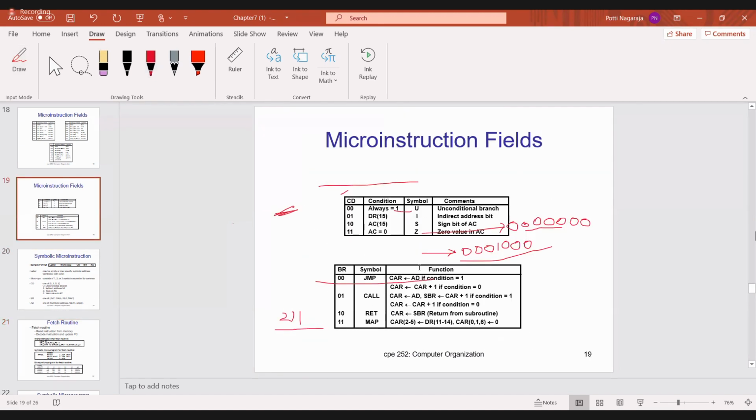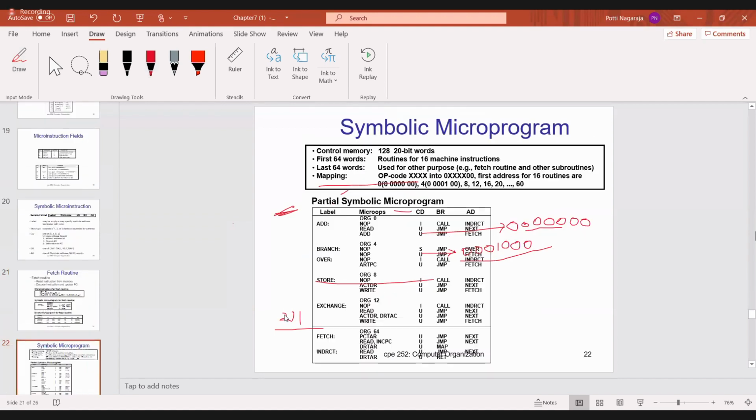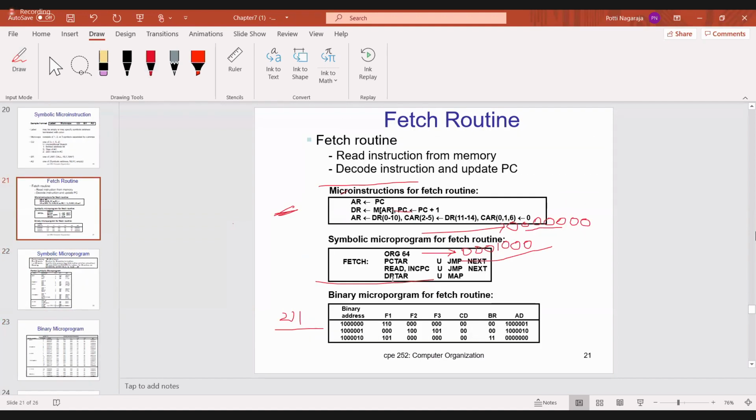Read and INCPC, check where Read is. F2, what is the code? 100. INCPC, F3, what is the code? 101. Do you understand? I think you will understand a little bit. So I am doing the read micro operation, the INCPC micro operation, then U, unconditional jump. I have to go for the next one on this.